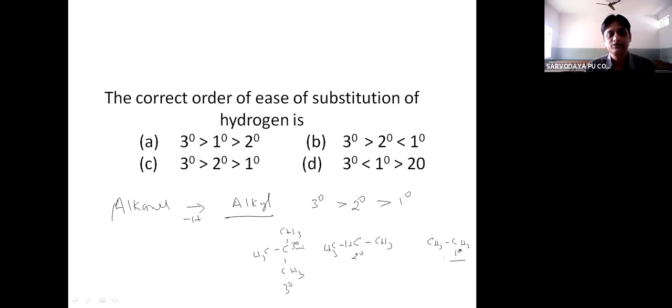Hydrogen atoms attached to a primary carbon atom are called primary hydrogen atoms, those on a secondary carbon atom are secondary hydrogen atoms, and those on a tertiary carbon atom are tertiary hydrogen atoms. So for the ease of removal of a hydrogen atom, you have to know which order is correct here. So how can we find that out?